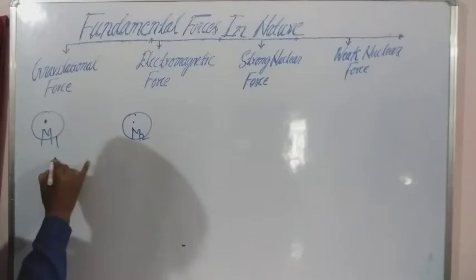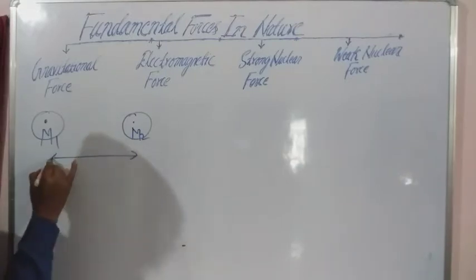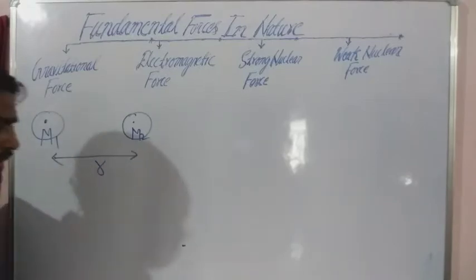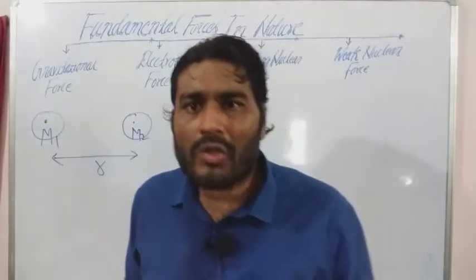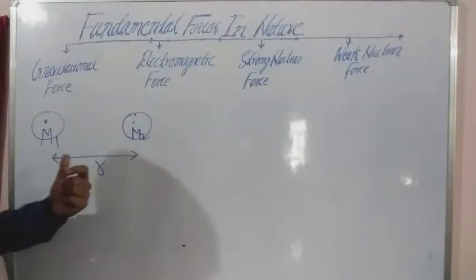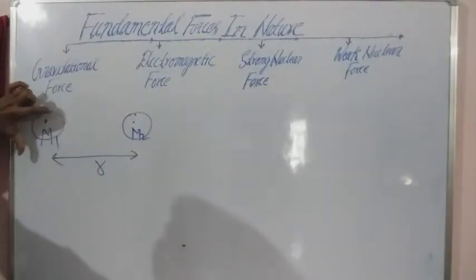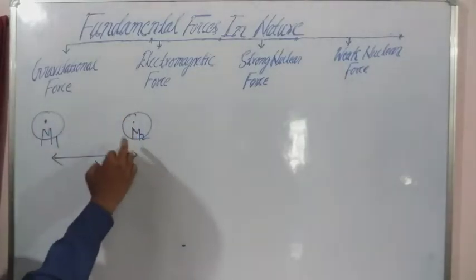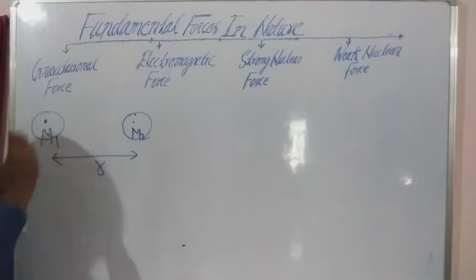These masses are separated by a distance r. So there will be a force of attraction between them. This mass will attract this mass, and this mass is going to attract this mass.